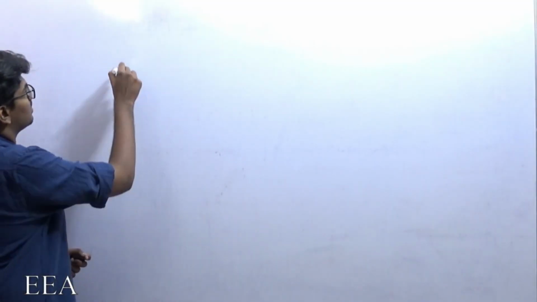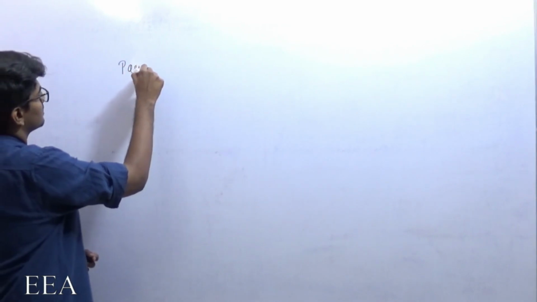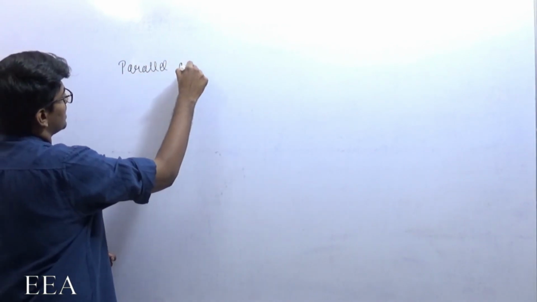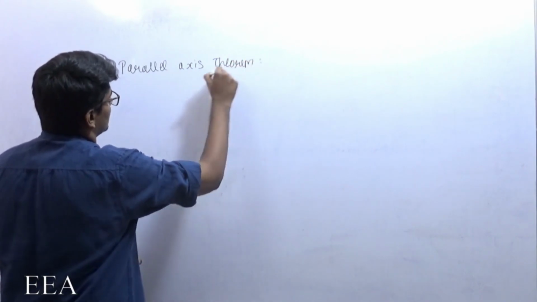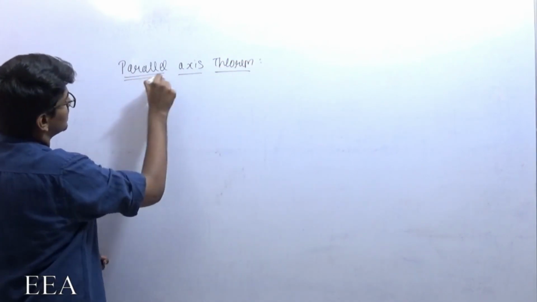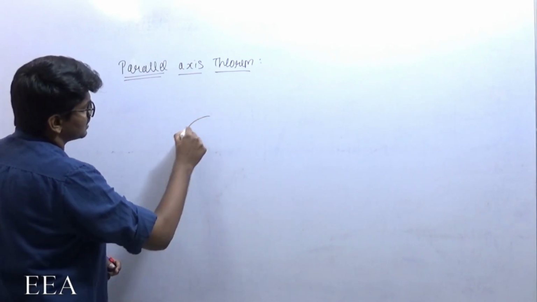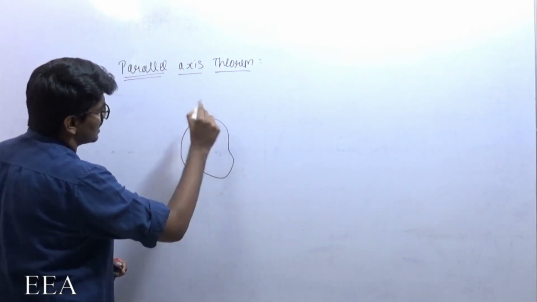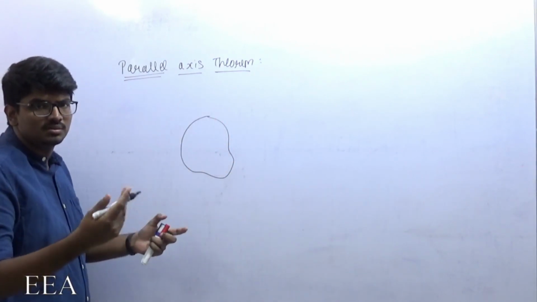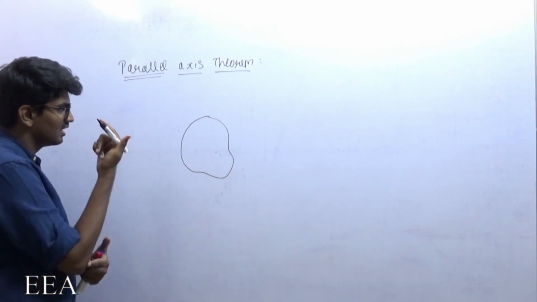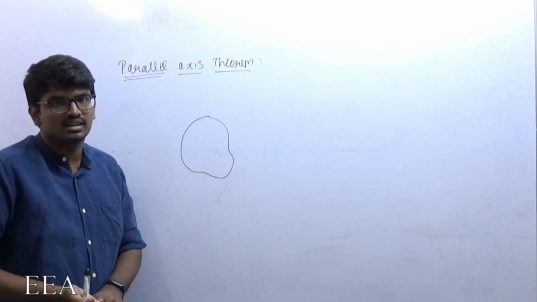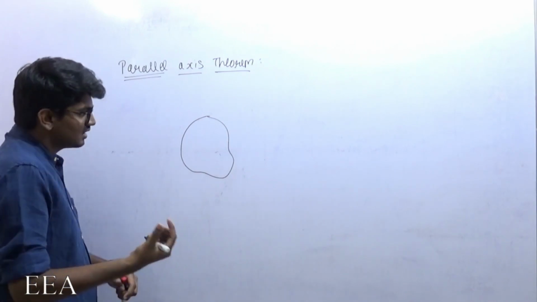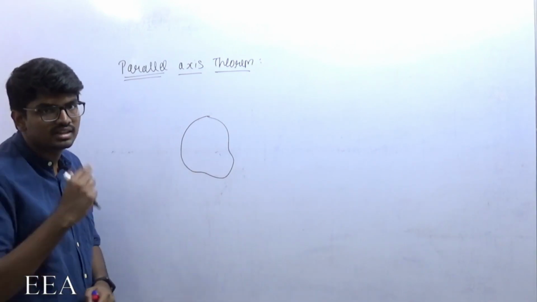To start with, I am going to start with the parallel axis theorem. So what is meant by this parallel axis theorem, we will see. Very simple. Suppose there is a body like this, any planar body, because we are dealing with area moment of inertia. Area moment of inertia mostly will be determined for planar bodies only. Planar body means its thickness is almost negligible, very small.